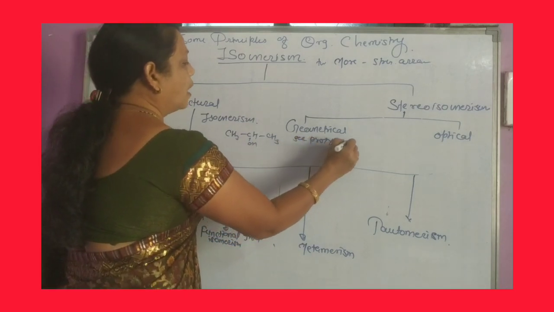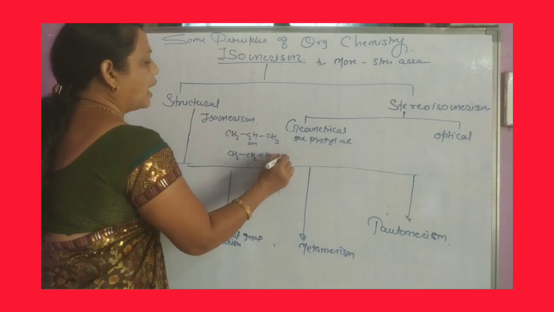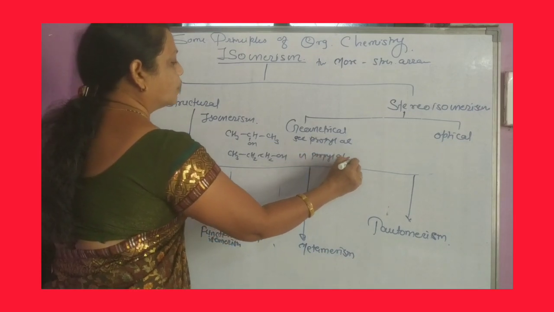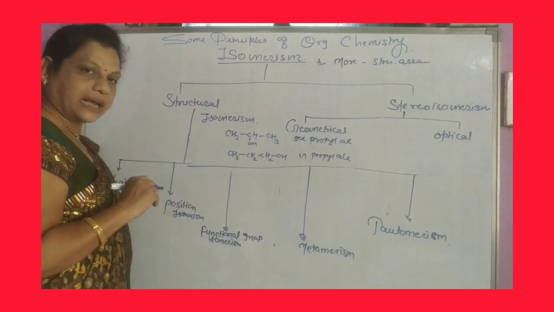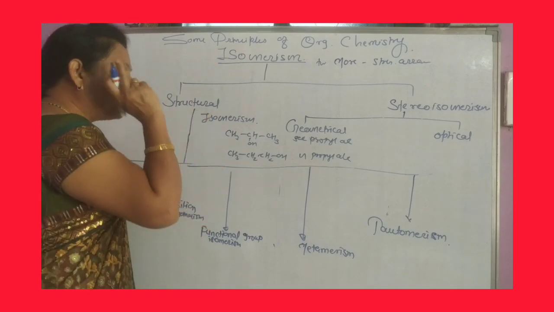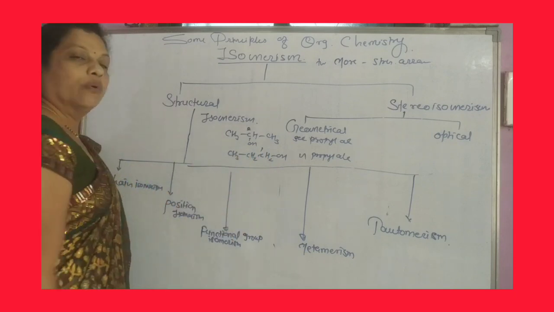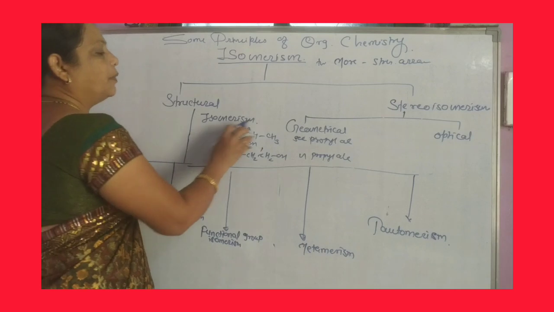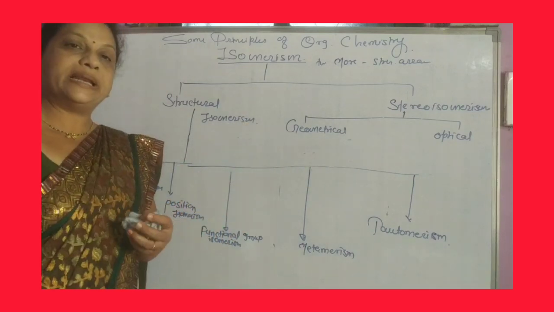Secondary propyl alcohol, or CH3CH2CH2OH. This is called N-propyl alcohol. Here again the number of carbon and hydrogen atoms are the same, meaning same molecular formula, same functional group, but the position of the functional group is at the 2 carbon atom here and at the 1 carbon atom here. So these are position isomers, and the phenomenon of forming these position isomers is called position isomerism.